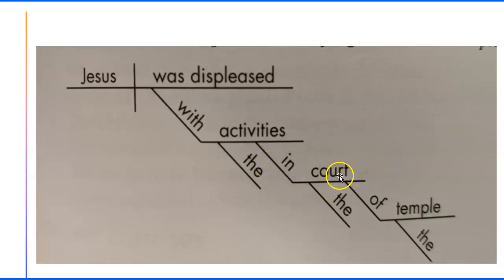And then "court of the temple" is actually an adjective phrase modifying court, but they all drop off the same way. So "with the activities" is off the verb. But then "in the court" tells us where. And "of the temple" tells us more about where it was. Now, if you had put them all off of "was displeased," they wouldn't make sense. They have to be able to make sense by themselves.